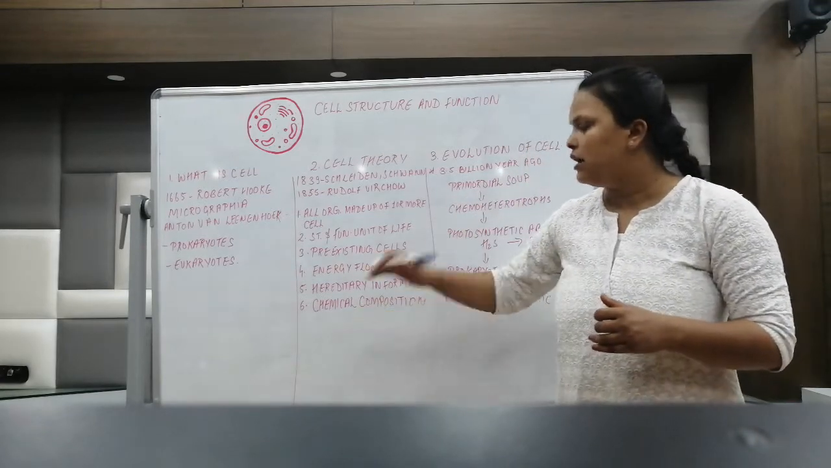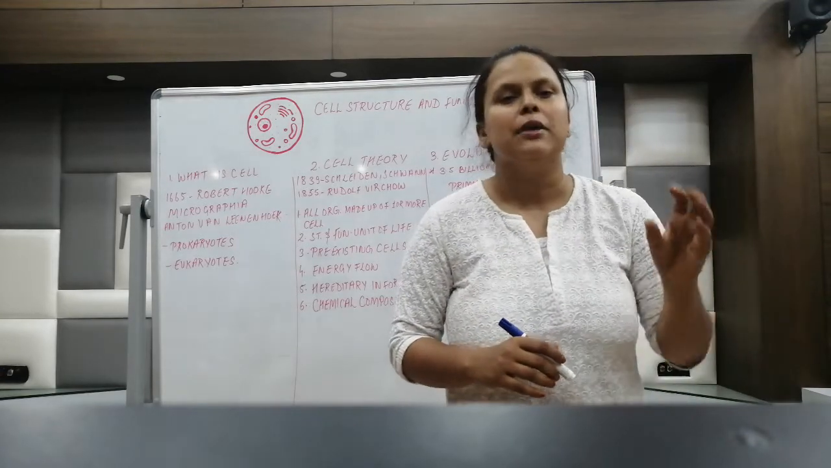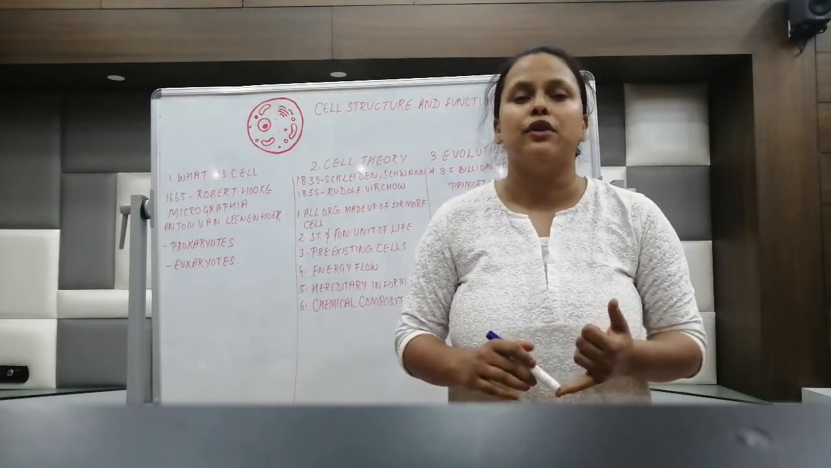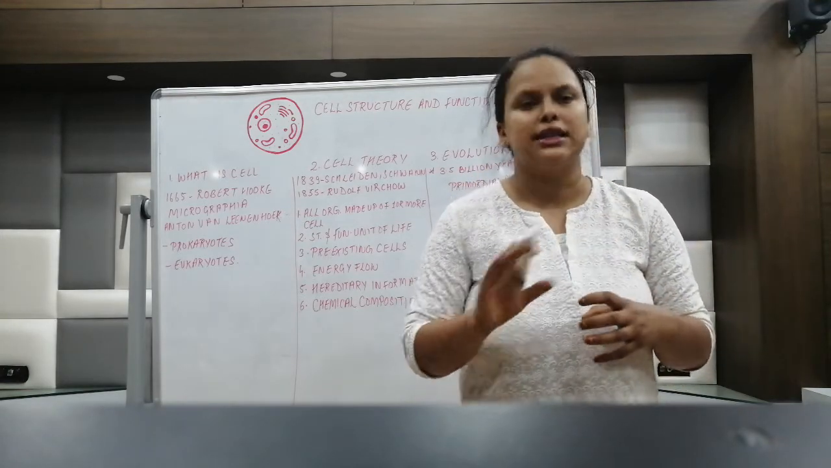The next part is that the chemical composition of all the cells remains the same. Let it be any kind of cell, they are basically made up of carbon, hydrogen, oxygen, nitrogen. So the basic components of all cells are the same.